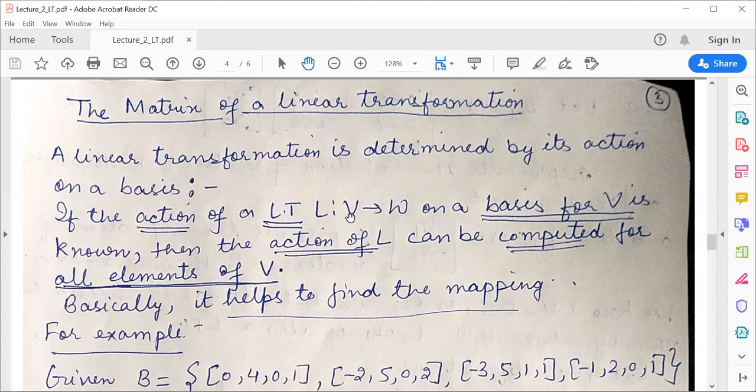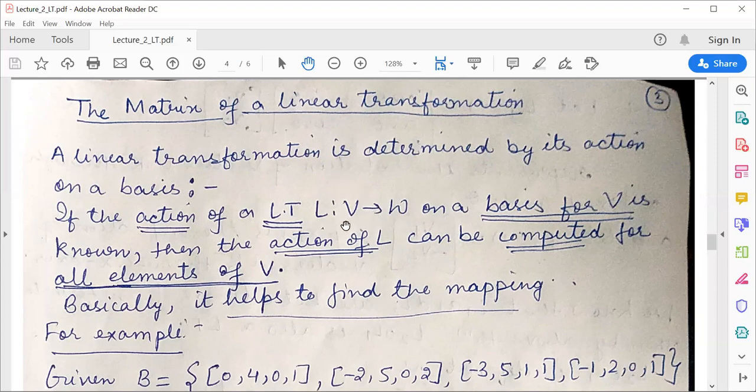I'll again repeat. Consider a linear transformation from V to W. Since V and W are two vector spaces, there must exist some basis for these vector spaces, right?